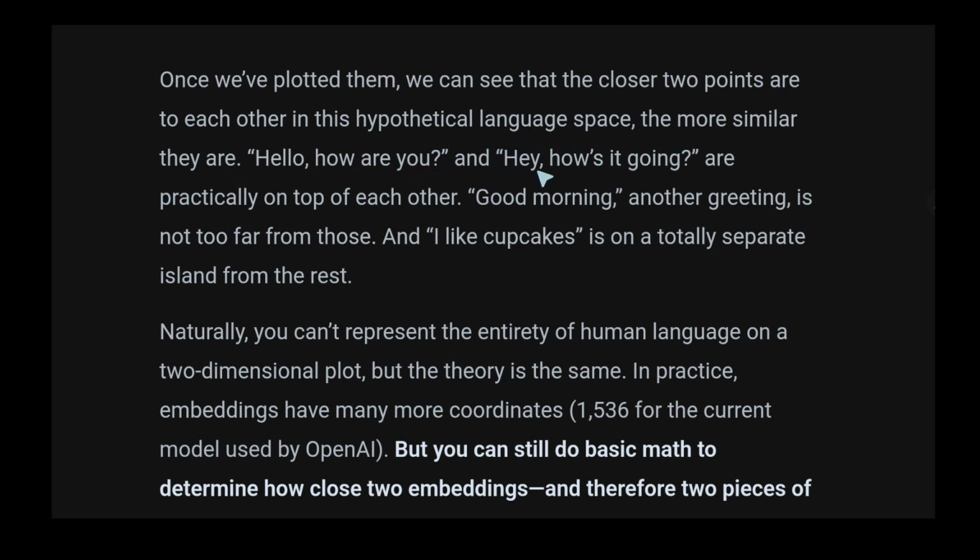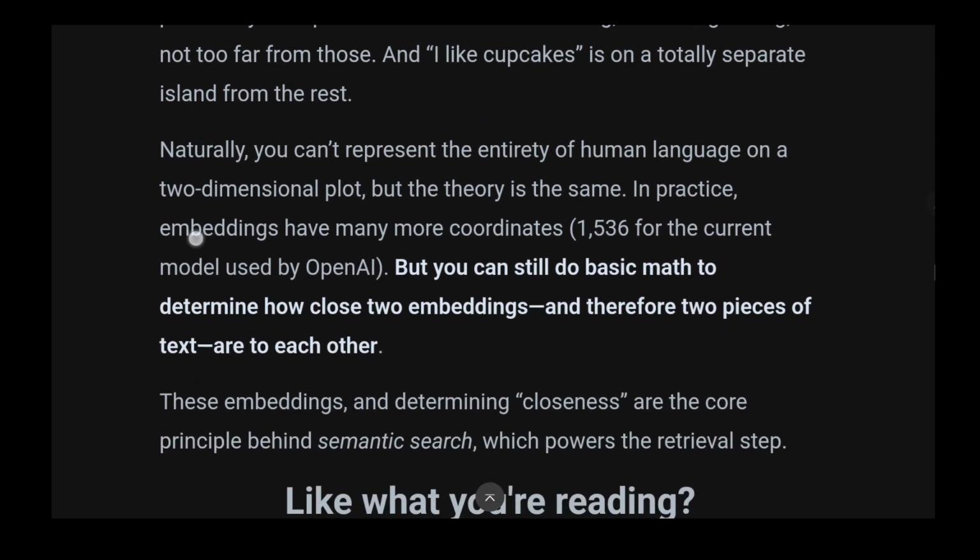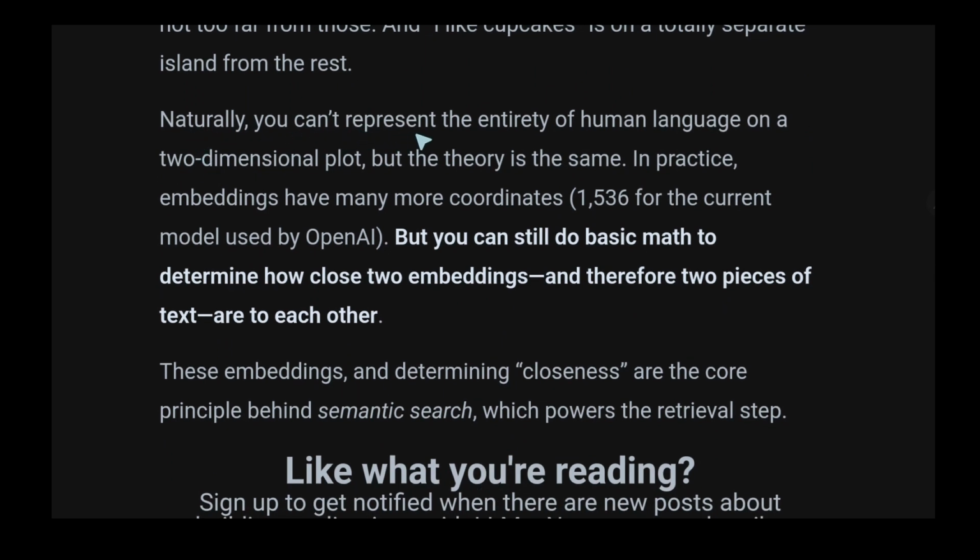Hello, how are you? And hey, how is it going? Are practically on top of each other. Good morning, another greeting, is not too far from those, and I like cupcakes is on a totally separate island from the rest. Naturally, you can't represent the entire human language on a two-dimensional plot, but the theory is the same.